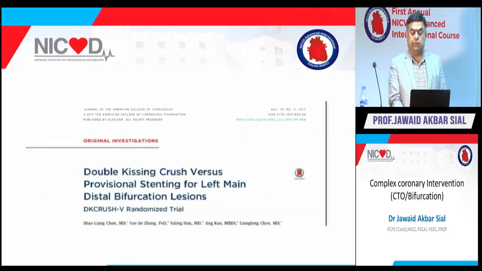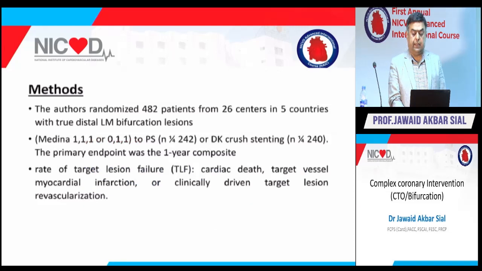So this is the double kiss crush trial. The authors randomized 482 patients from 26 centers in 5 countries with true distal left main bifurcation, Medina 111 or 011. Half were randomized to DK crush and half to provisional stenting. The endpoint was the rate of target lesion failure: cardiac death, target vessel myocardial infarction, and clinically driven target lesion revascularization.